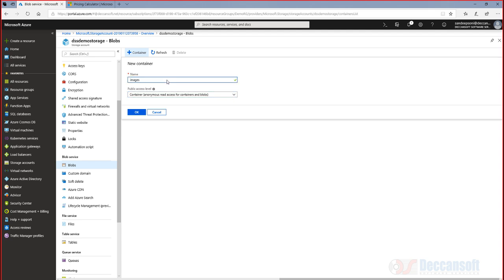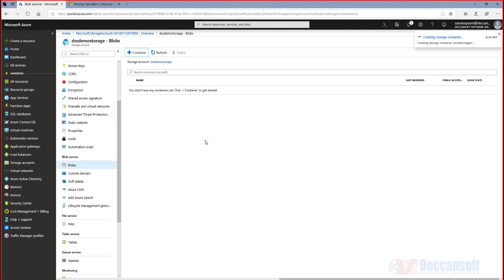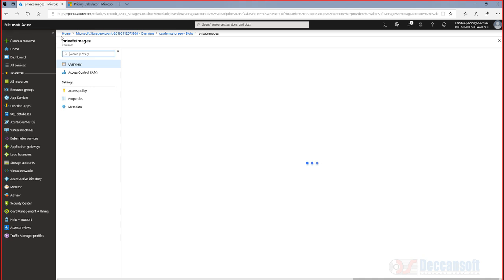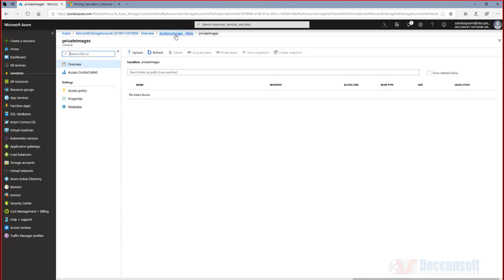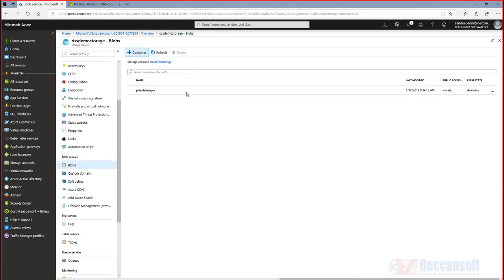So I can put here private images and make this a private blob. All my private images, I'm going to store in that, and unless I have the access key, I will not be able to access it. Rather, let's do one thing. We'll create one more container.